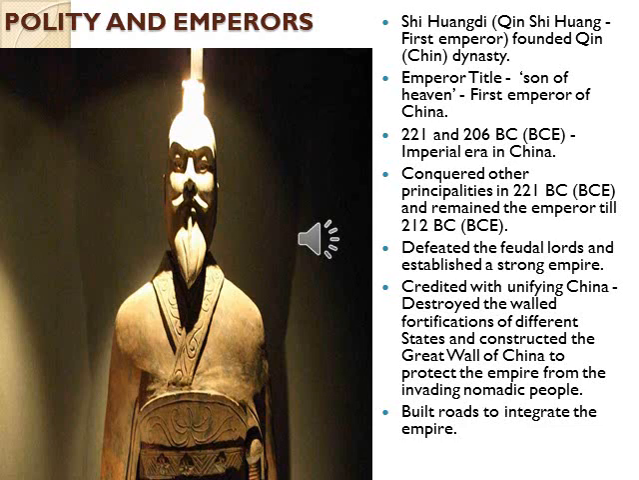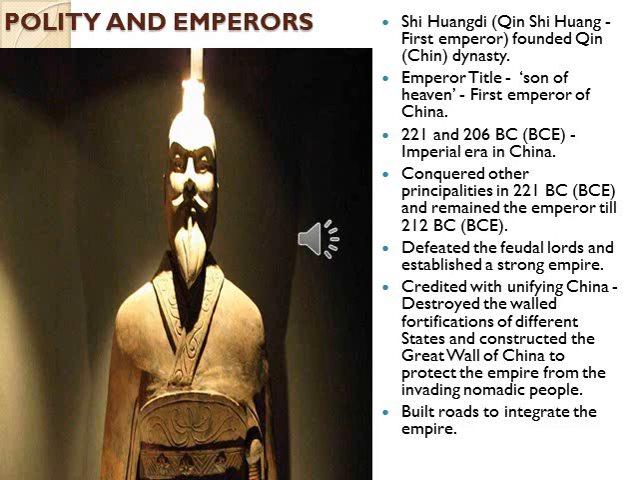Shi Huangdi destroyed the walled fortifications of different states and constructed the Great Wall of China. You know the Great Wall of China, one of the ancient wonders of the world. It was constructed by Shi Huangdi. After defeating the feudal lords, he destroyed the walled fortifications. Each ruler had constructed a wall to protect their country. Shi Huangdi destroyed those and constructed the Great Wall of China.